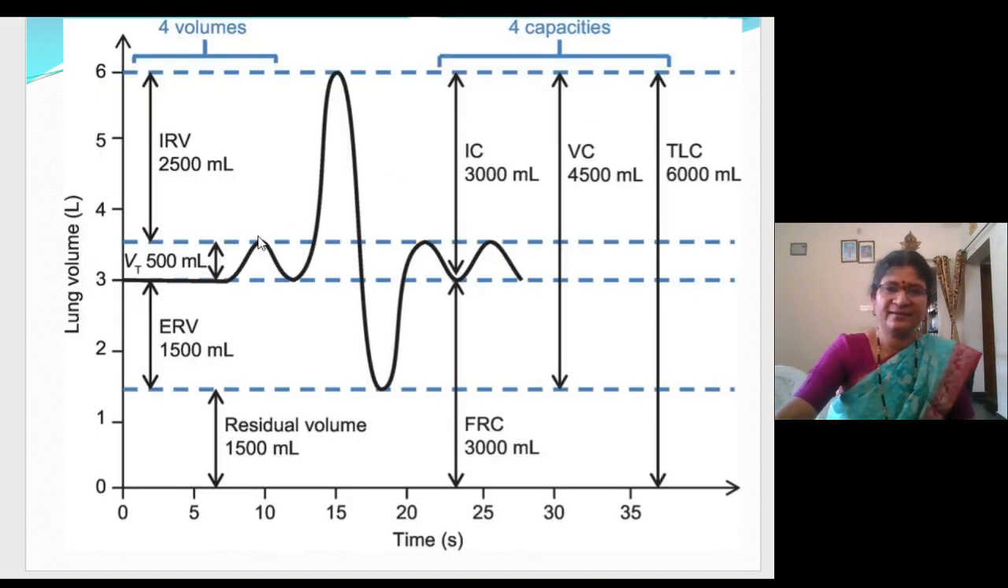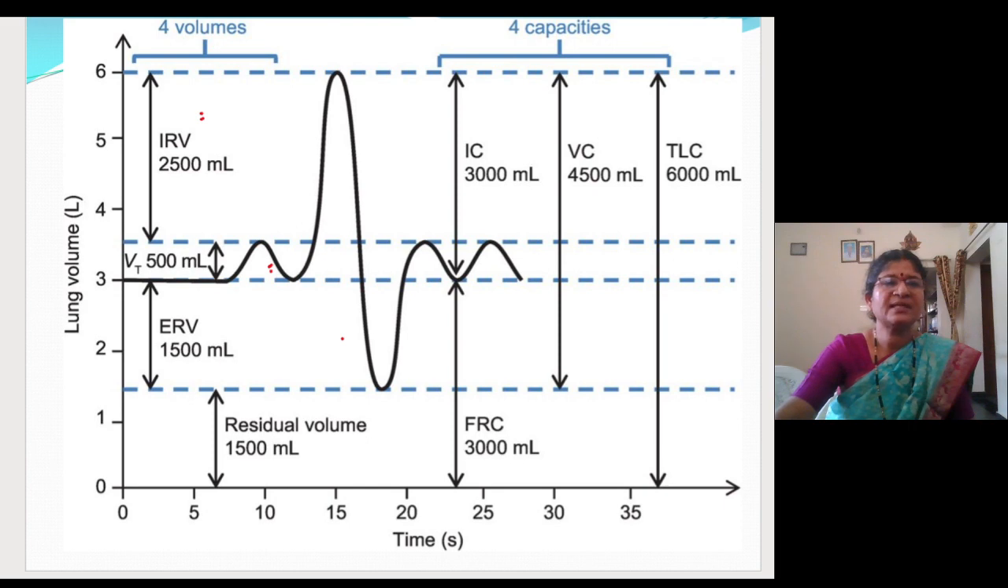Here it is very clear. This one is the TV, tidal volume. And this one is IRV, that is inspiratory reserve volume, then the expiratory reserve volume and the residual volume. This you have to keep in mind, and the combination of the respiratory volumes will become the respiratory capacities. This you have to know. Now let me go to the next slide.